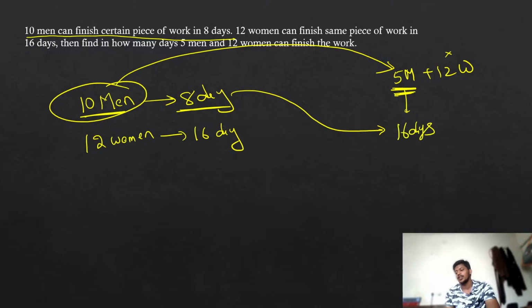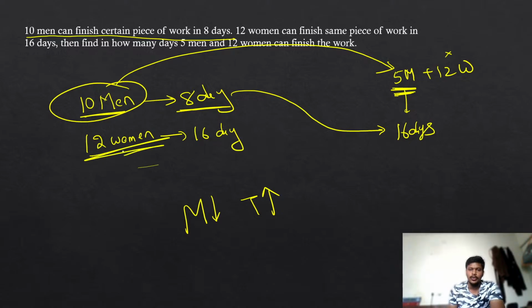That's what I am saying. Guys, you have to do cross multiplication only when you have directly proportional quantities. If the men are decreasing, you are going to take more time, which is inversely proportional. So you have to do linear multiplication, not cross multiplication. If you have 10 men, they can complete the work in 8 days. But if you have only 5 men, they will take 16 days to finish the work. Similarly, how long will 12 women take? They will also take 16 days.